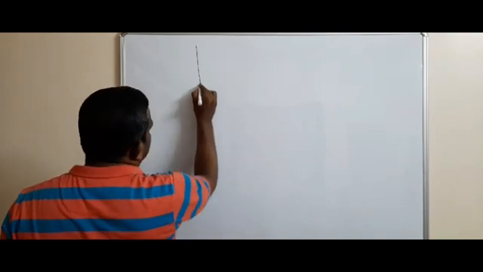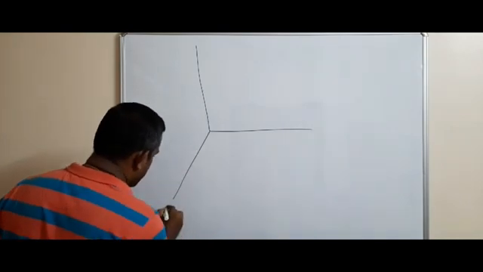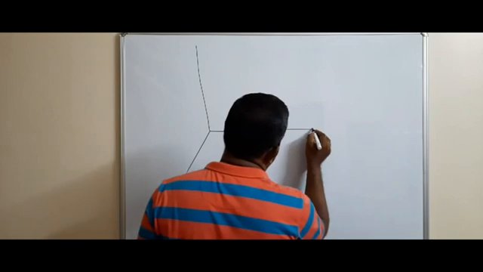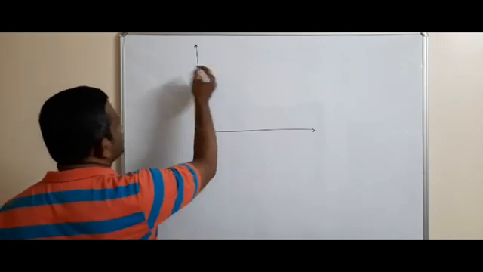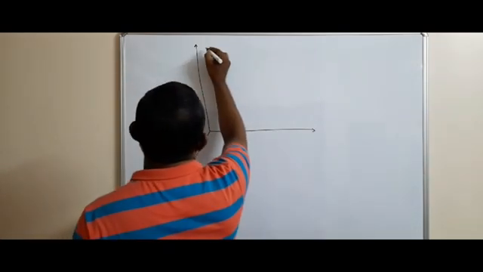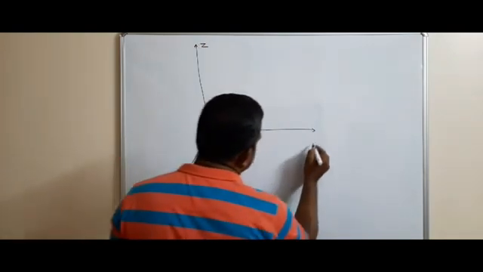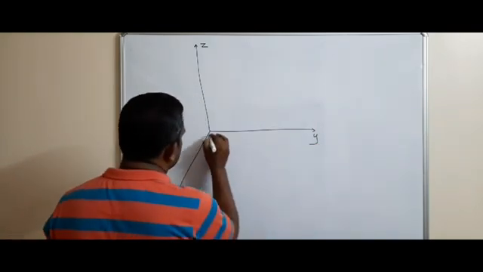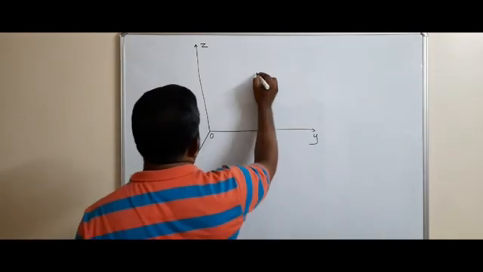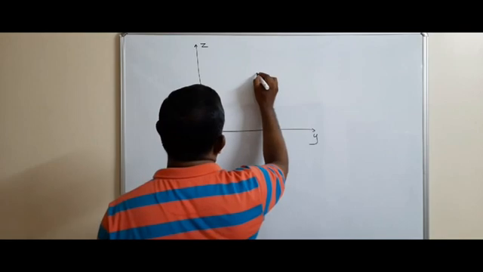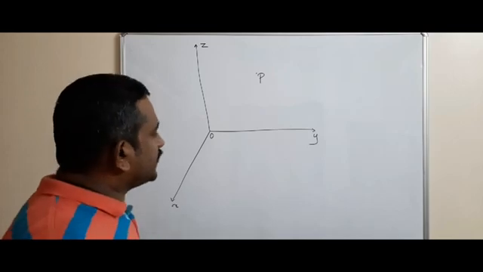Consider the Cartesian coordinate system, which consists of three axes. This is the z-axis, this is the x-axis, and this is the y-axis. This is the origin. A particle or object is at this position. So P is a particle at this position. How can we represent this?